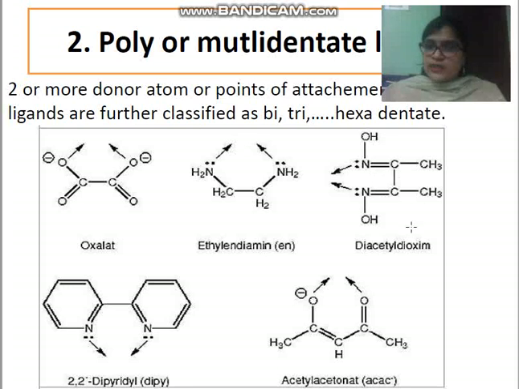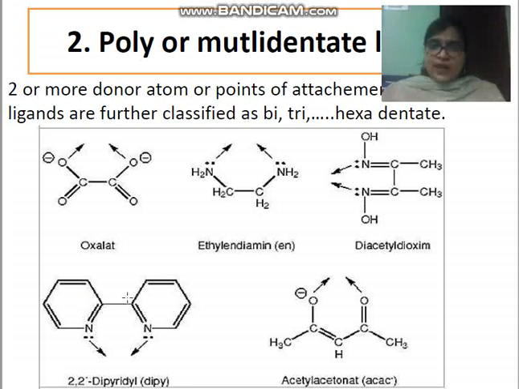Here another you can see dimethylglyoxime. It is also called DMG. Okay, so here also you can see two nitrogen atoms are capable of donating a pair of electrons to the central metal atom or ion. Here in Huckel's rule we have studied pyridine.